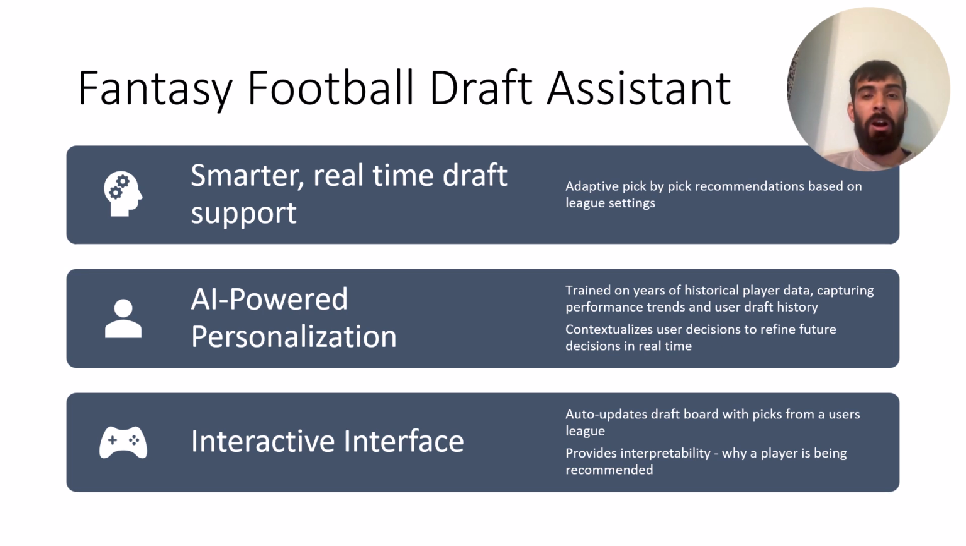Our recommendations are powered by machine learning, so our models are trained on years of historical fantasy data, capturing both player performance trends as well as past user draft behaviors. It also contextualizes decisions in real time to better guide users' next picks. We also provide an interactive interface designed for live drafting. It auto updates with real picks from your league and surfaces only the most relevant suggestions. And most importantly, it provides explainability. Users aren't just told who to pick, but also why, increasing trust in the recommendations that we're providing.